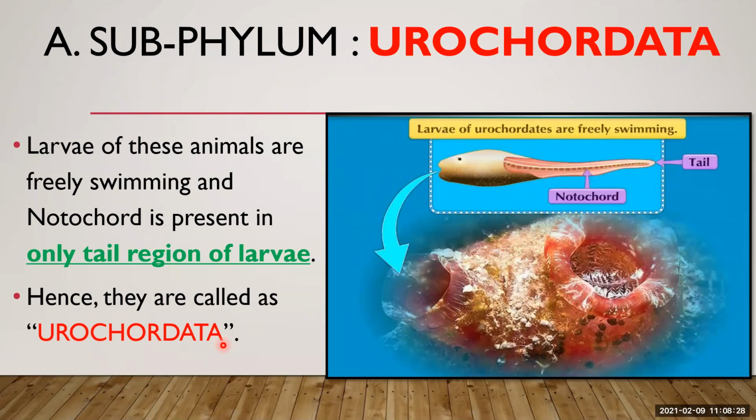Okay, you may get a question in your exam: why is the notochord present only in the tail region? So you have to write down the name of the subphylum. You can write down urochordates. In Greek, uro means tail, and in these animals the notochord is present only in the tail region. That is why these animals are known as urochordata.